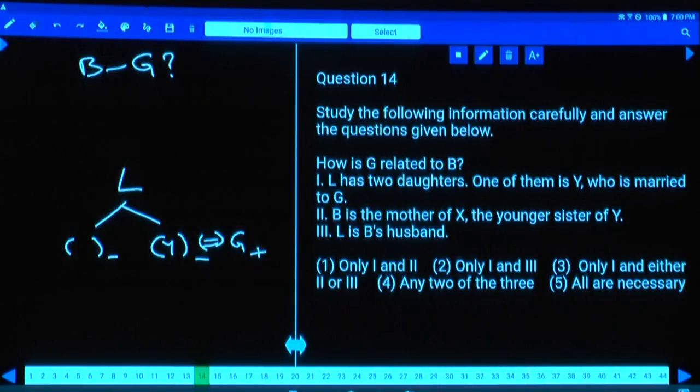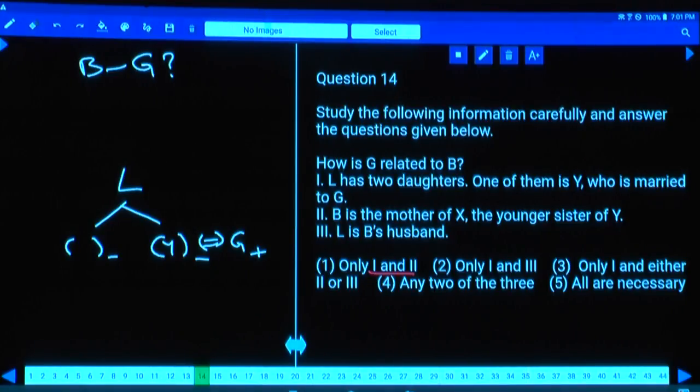Now in this one there are 3 statements. As there are 3 statements, first we should always go through the individual statements. If individual statements are not sufficient, then we should go for the combination. Now I am checking 1 and 2. B is the mother of X. X is the youngest sister of Y.